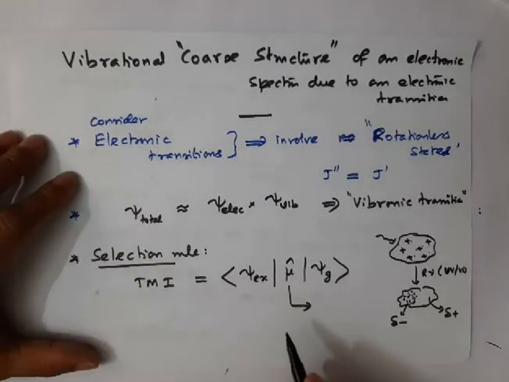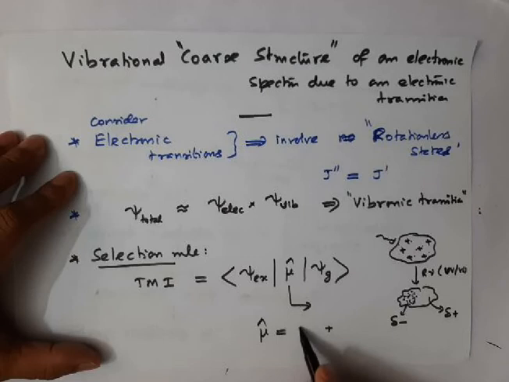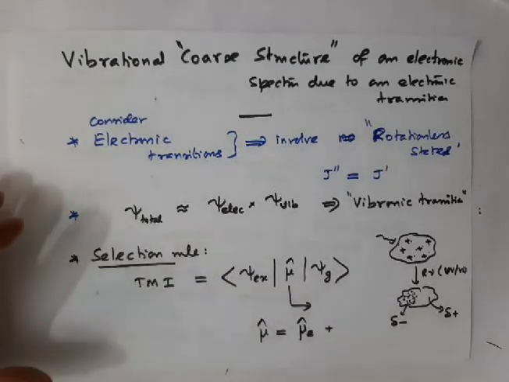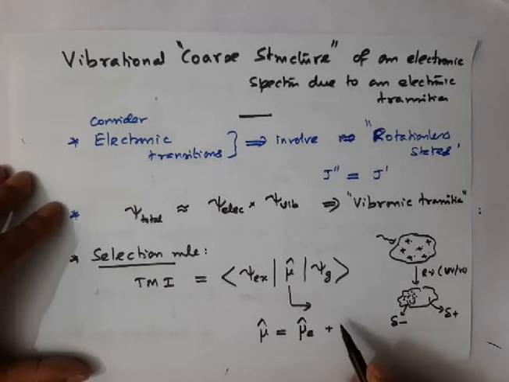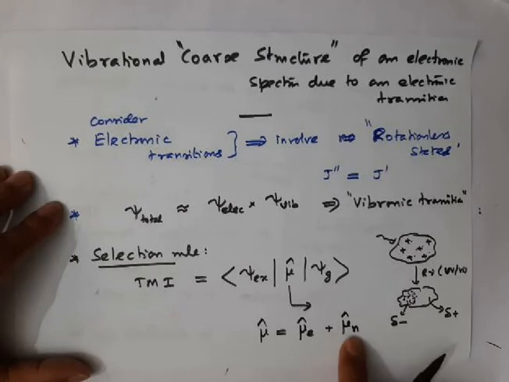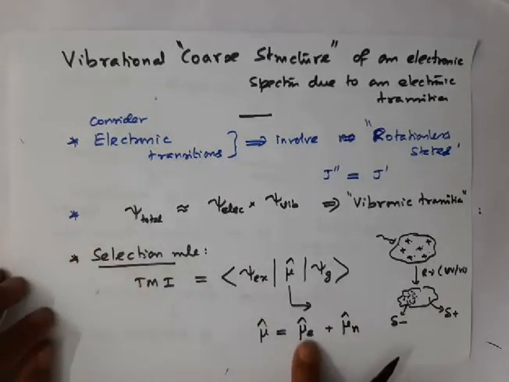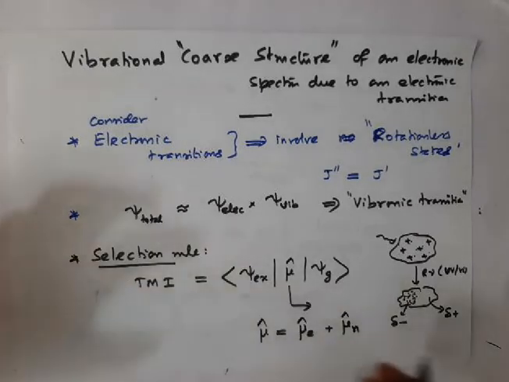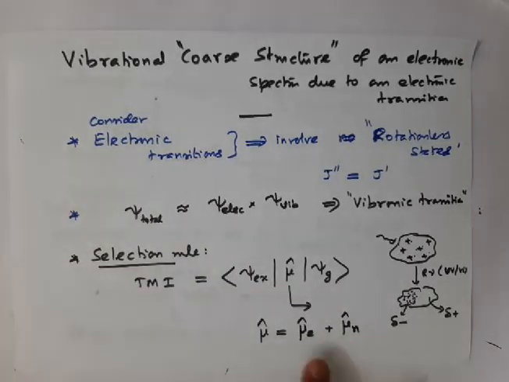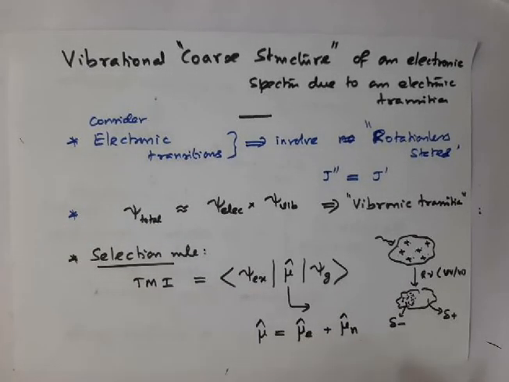So the dipole moment operator is made up of two quantities: one, the dipole moment due to electronic arrangements, and the other, the dipole moment due to nuclear positions. Both the electron dipole moment and the nuclear dipole moment will come. This is very, very important.